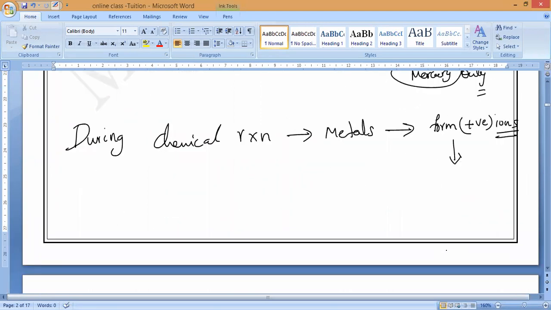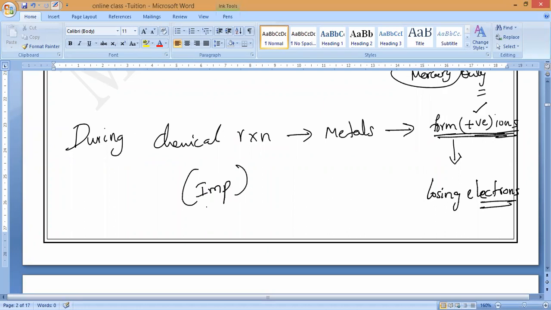They will lose electrons. By losing electrons, they will turn into positive ions. By losing electrons, they always turn into positive ions; gaining electrons means negative ions will come. Remember, this is the most important property of metals. Based on this observation, we can write another definition of metals.